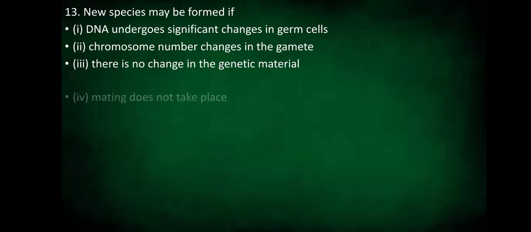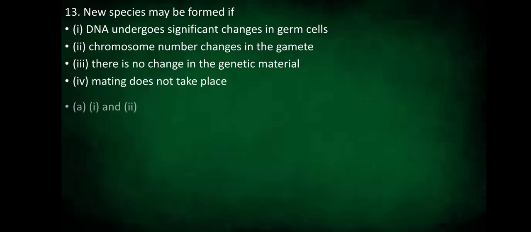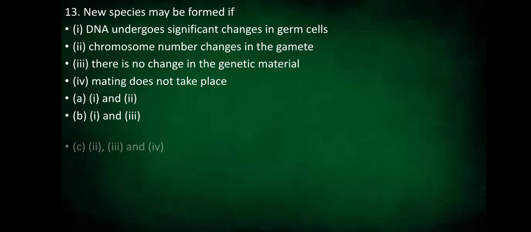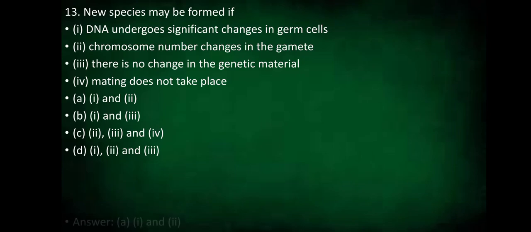Our 13th question. New species may be formed if: 1, DNA undergoes significant changes in germ cell; 2, chromosome number changes in the gamete; 3, there is no change in the genetic material; 4, mating does not take place. Is it option A, 1 and 2, option B, 1 and 3, option C, 2, 3 and 4, or option D, 1, 2 and 3? Yes, the correct option is option A, 1 and 2. The new species may be formed if DNA undergoes significant changes in the germ cell and also chromosome number changes in the gamete.